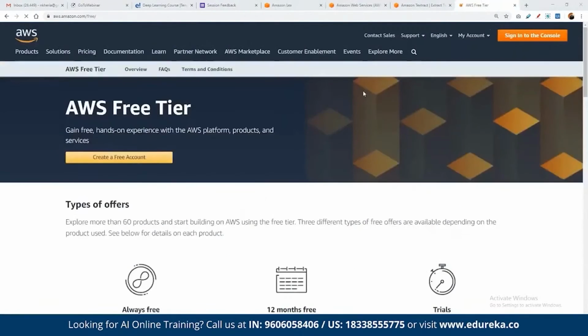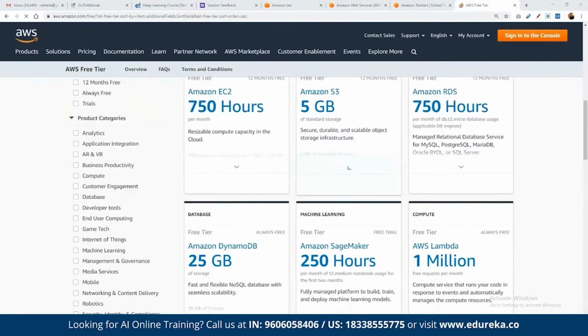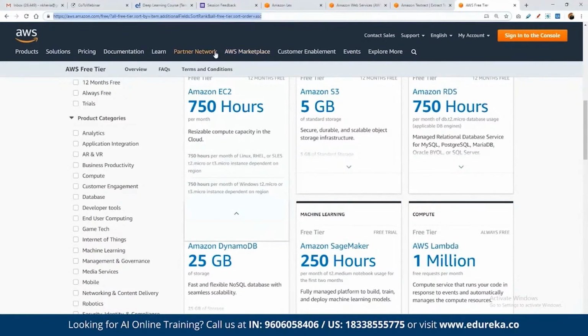So once we sign up on AWS for the first time, there are multiple services, and here we can get the entire detail of what kind of services are available for free from AWS.